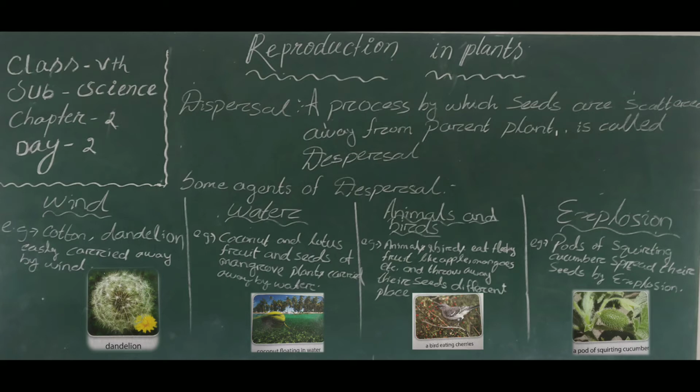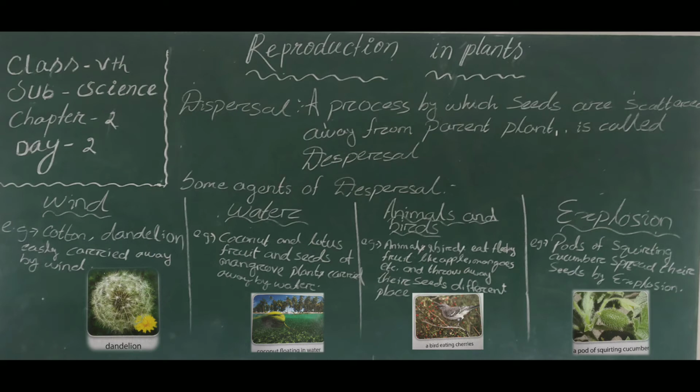The wind is the natural and fundamental means of seed dispersal in the plant kingdom. This process of dispersal is mainly seen in plants like cotton, dandelion and orchid plants, which are very light and have either wings or hair on them. These features enable them to be easily carried away by wind.